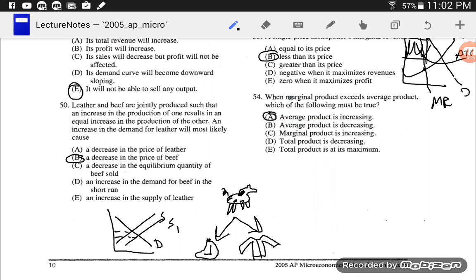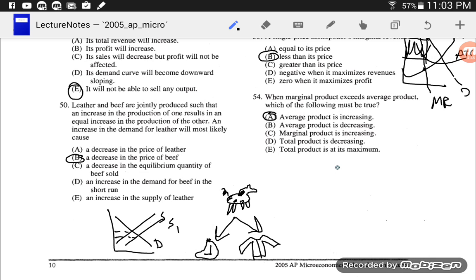If I've got like 5 workers and the average that they produce is 5 apiece, that'd be 25 in total, and if the next worker gets me, I don't know, 10 more, let's go 11 more. Let's use those numbers here.